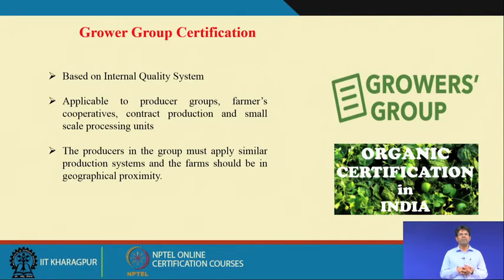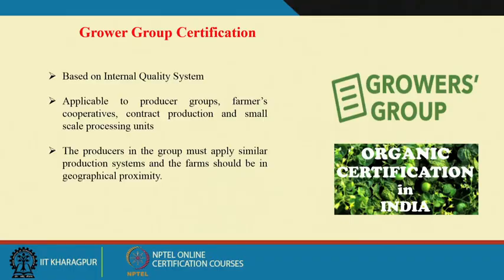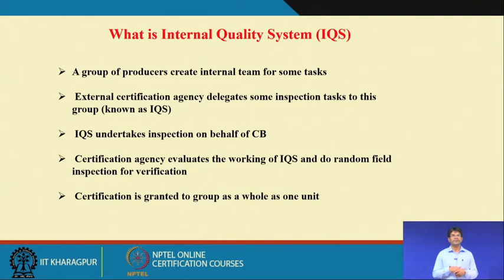The producers in the group must have similar production systems, and the farms should be in geographical proximity. That means in a particular area, at a small distance from each other, and they follow the same norms and procedures for the organic production process. So, these groups or cooperatives can apply for organic certification. The internal quality system means a group of producers creates an internal team for some tasks, since they are applying as a group for the organic production system.